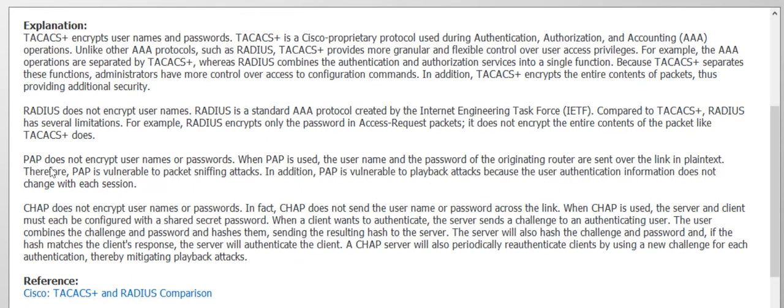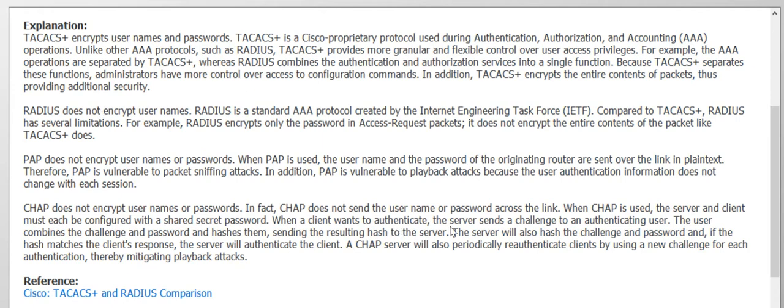PAP does not encrypt usernames and passwords, and they are sent over the link in plain text. CHAP, however, also does not encrypt usernames or passwords. When CHAP is used, the server and client must each be configured with a shared secret password.